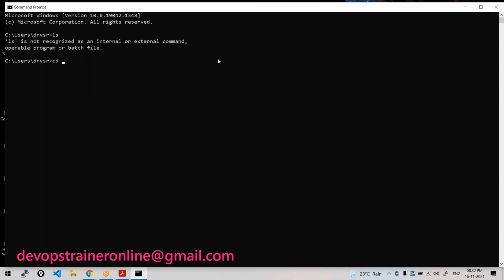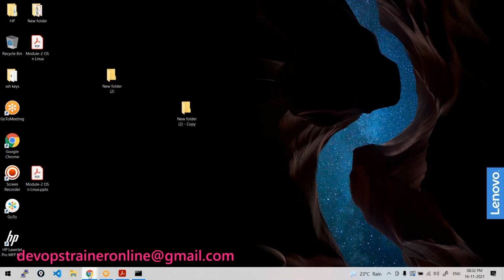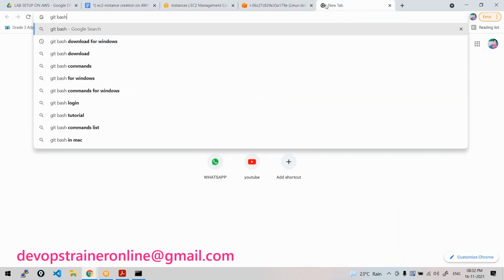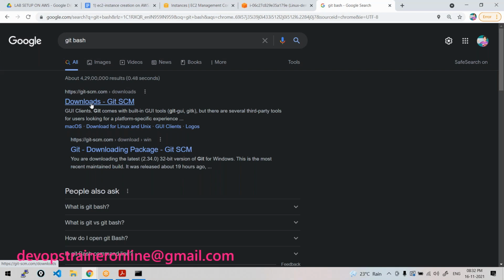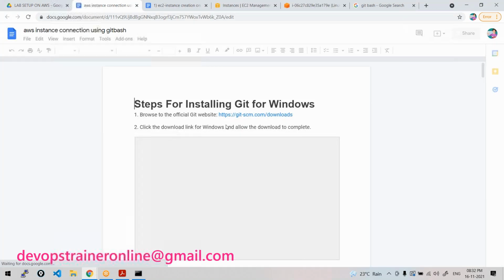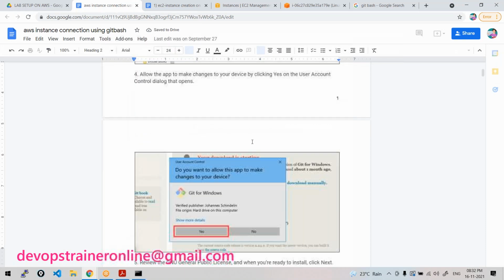So in Windows, if you want to have some bash experience or a Linux command line experience, you can install something called Git Bash in Windows. So what shall we do? Just go to your browser, Git Bash, download for Windows. When you do that, you will be taken to the official website, downloads git-scm. See, even these links were also available. If you go here, AWS instance connection using Git Bash, here you have the download URL from where you download Git Bash, everything is there.